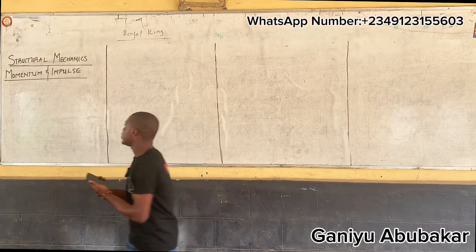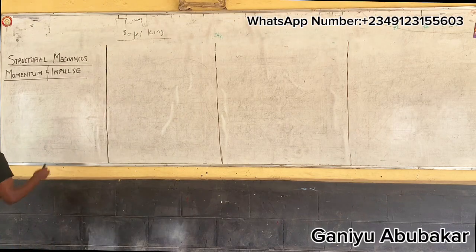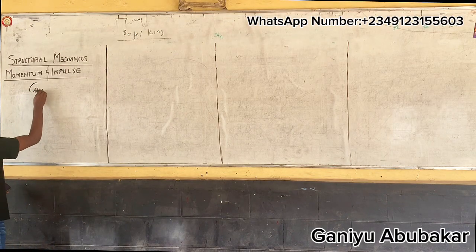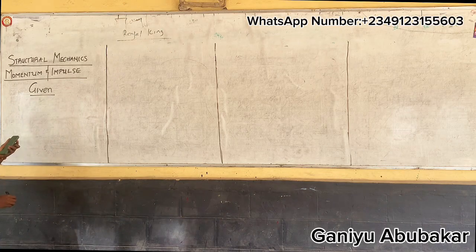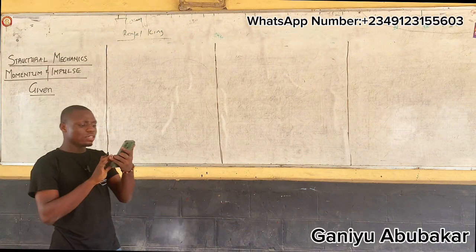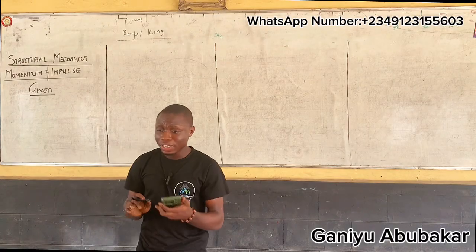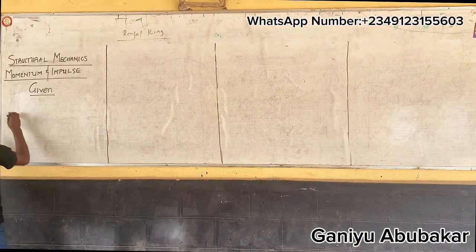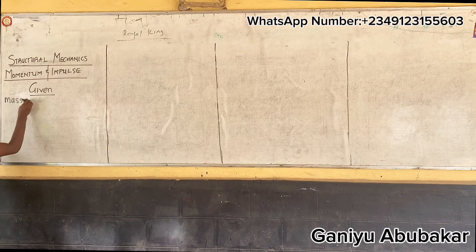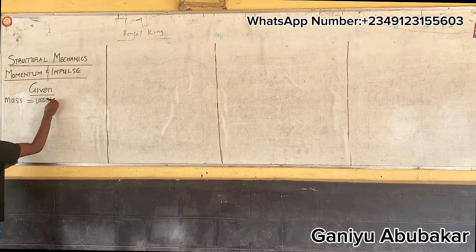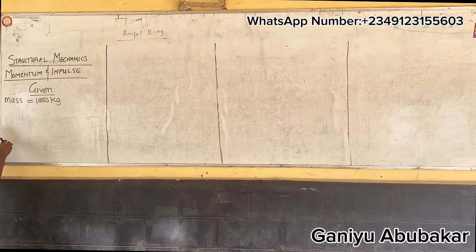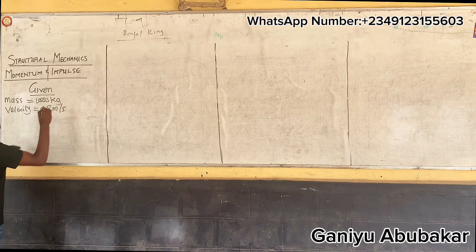Before I get this done, please, we said first, write out what you are given, Abby. What are we given in the question? Speed and mass, Abby. I'm given the mass as 1,000 kilogram. What next? Velocity, speed, Abby. That velocity is 0.8 meter per second.